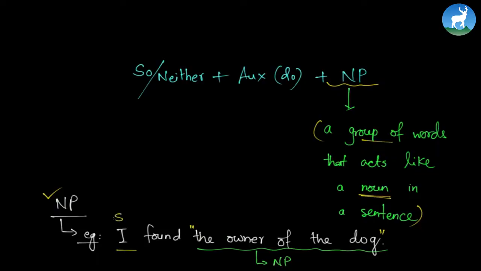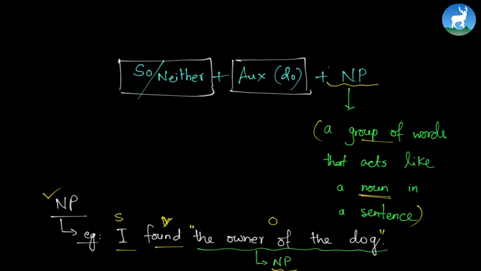I is the subject, while found is the verb. And what is this? Owner of the dog. It is called a noun phrase, and it is acting as an object in this sentence. We have a subject, a verb, and finally an object. Correct? Now let's go back to our structure. We have so neither auxiliary do plus noun phrase. We have so neither auxiliary, mostly do, sometimes other structures also, and finally a noun phrase. So this is one agreement structure.